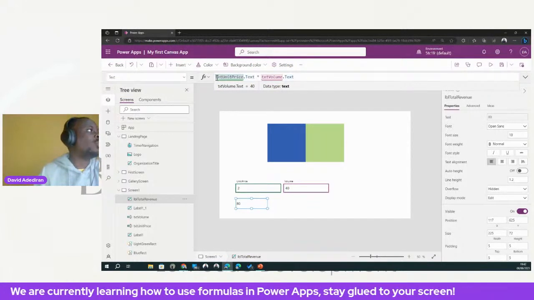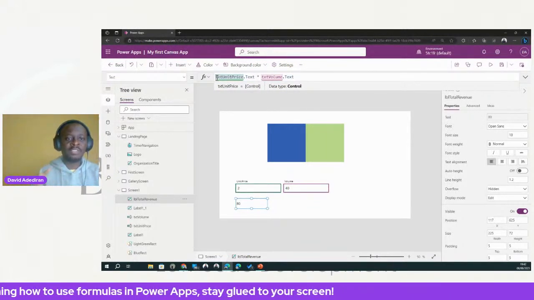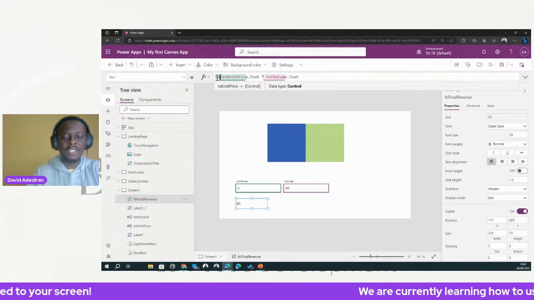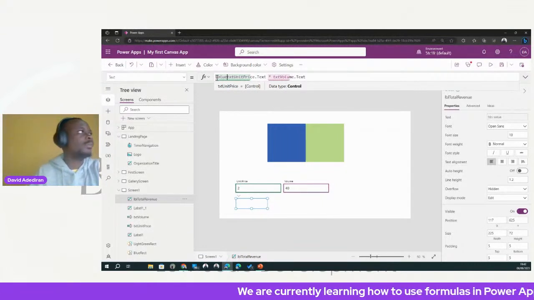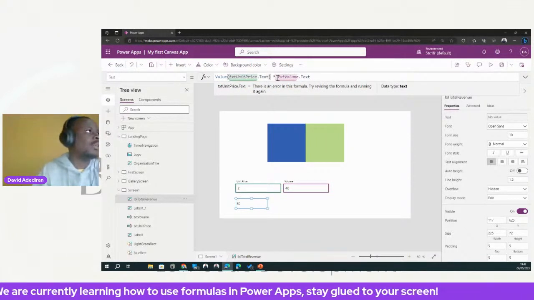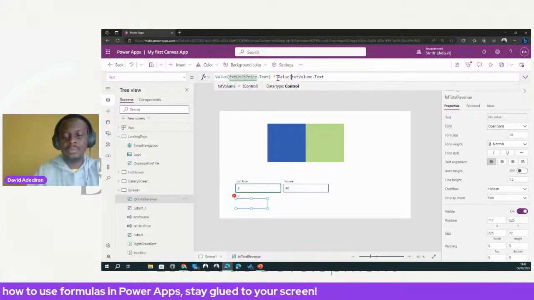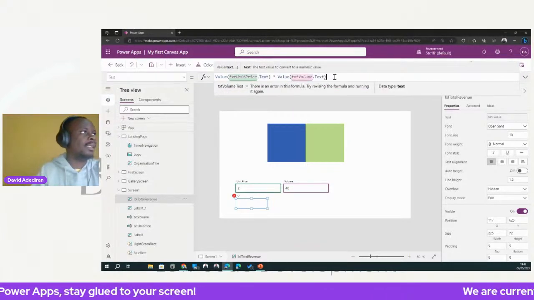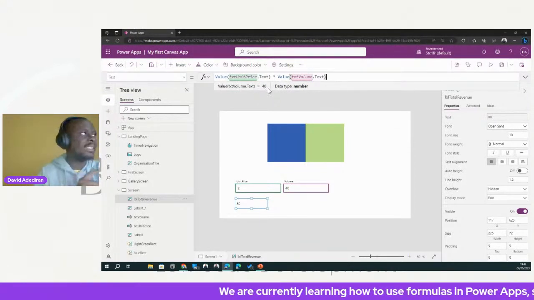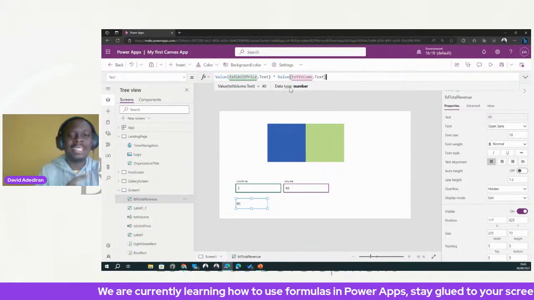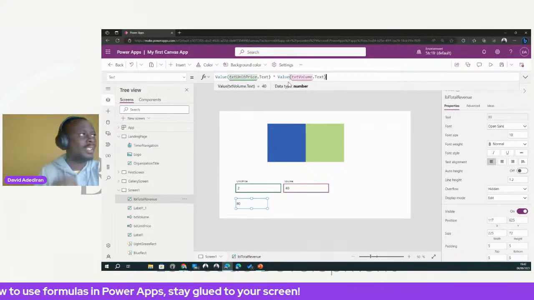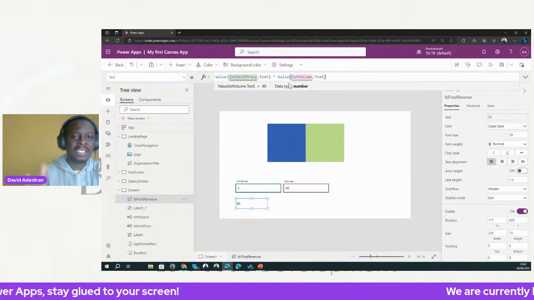So if I wanted to convert this to a number, there's a function for that. This is one of the first functions I'll introduce to you. It's called Value. So let me type the function Value, then use this, and I'll type the second one and close it here. Now what's the difference? If you look at this number, it says 40, but the data type this time is number, not text. So that's what Value does: it converts a text to a number.